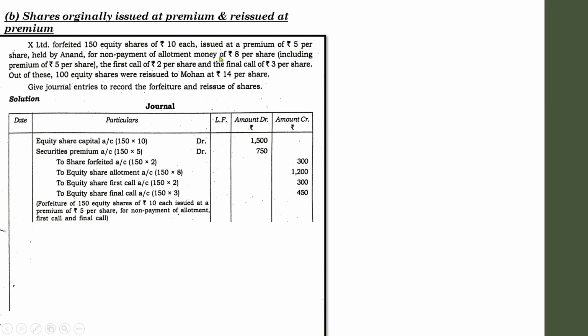Here we have details of allotment 8, first call 2, so 8 plus 2 is 10, and 10 plus final call 3 is 13. The total value of the share is 10 plus 5, 15. Here there are details regarding 13 only, so the balance is rupees 2. So we can assume that the application amount is rupees 2 per share.